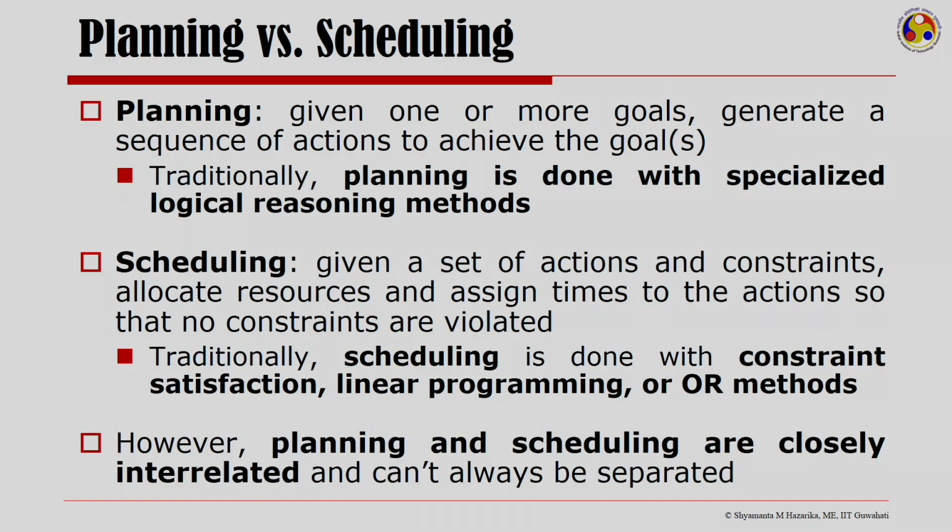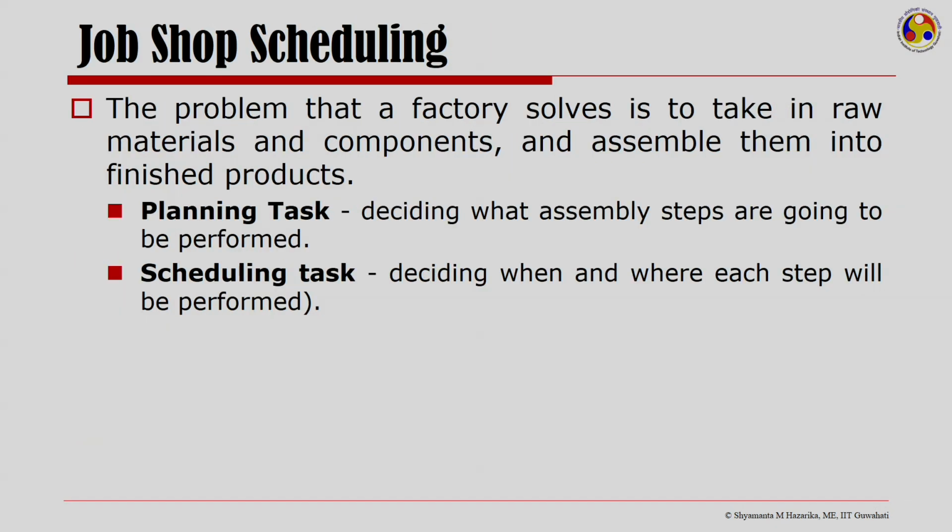However, planning and scheduling are closely interrelated, and in the real world scenario, one needs to realize that it is very difficult to have them in two separate compartments. One needs to look at planning and scheduling together. So, we will talk of a job shop scheduling problem.